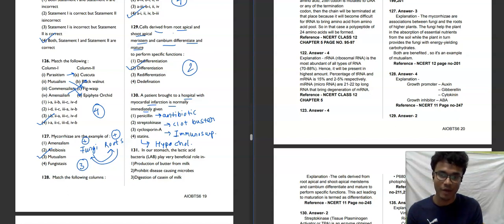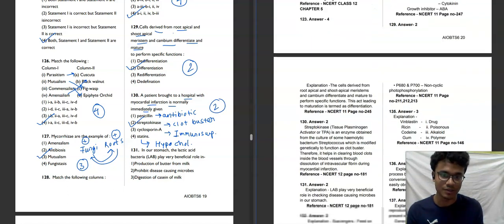So when a patient has myocardial infarction, what could be done? To remove the clots, we need to use streptokinase because it is a clot buster. The second option will be our correct answer for this question.